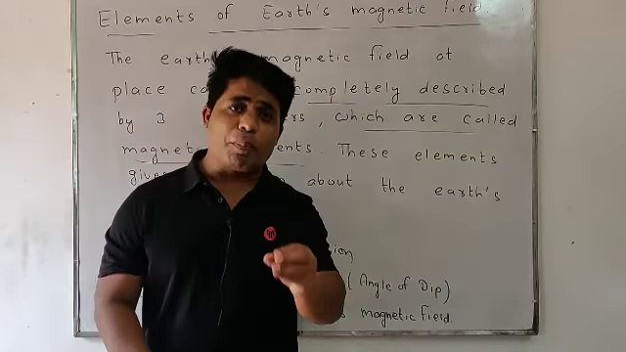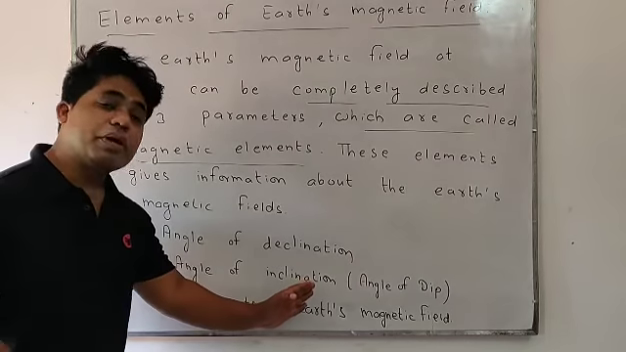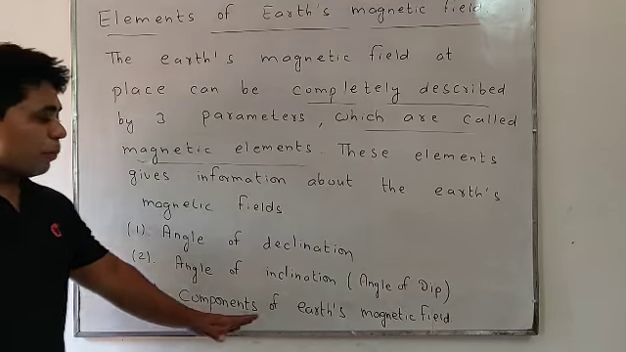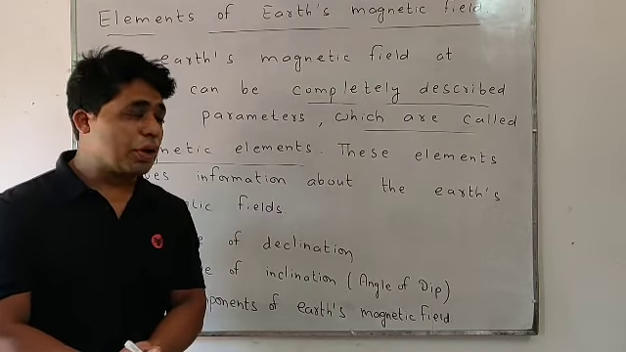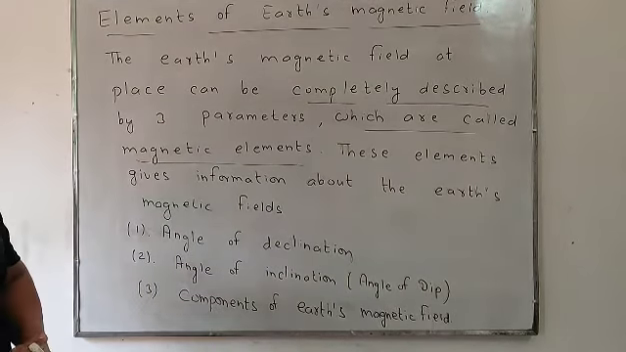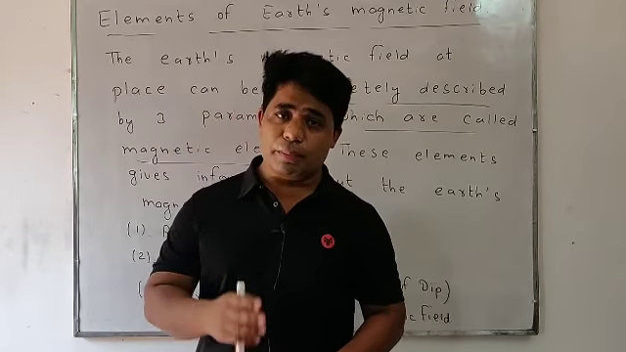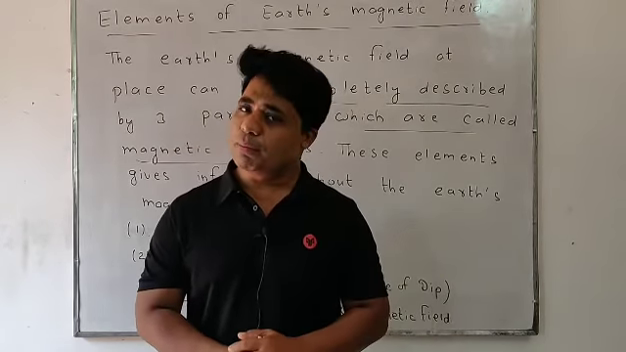These are three numbers. First is angle of declination. Second is angle of inclination, also said to be angle of dip. And third is the horizontal component of Earth's magnetic field. These three parameters are the elements of Earth's magnetic field, which give the magnetic property of Earth. Before starting these elements, we require two important definitions: geographic meridian and magnetic meridian. So let's start first with magnetic meridian.